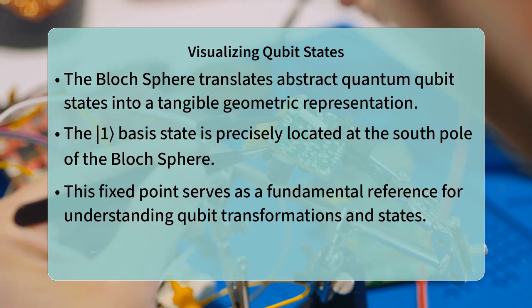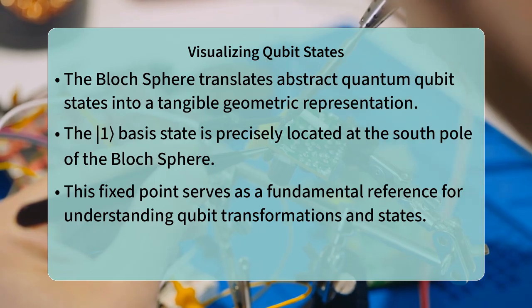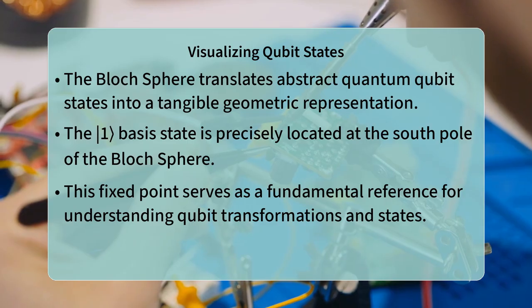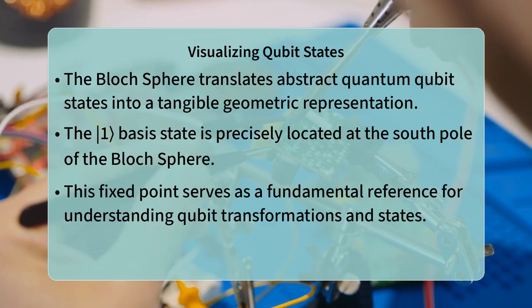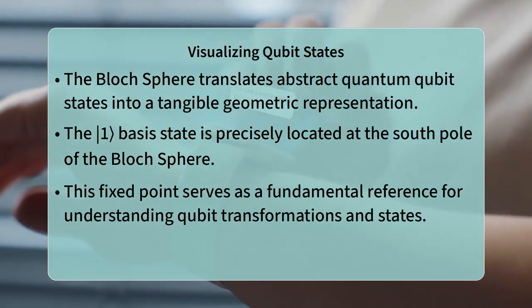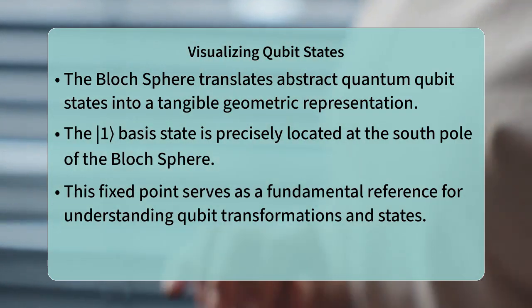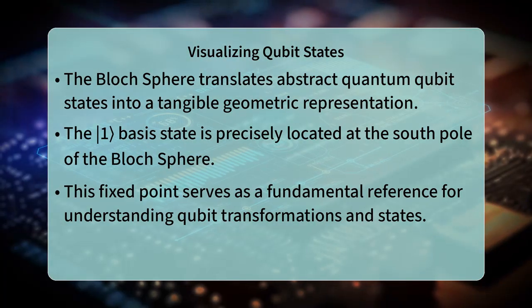Have you ever wondered how we take the incredibly abstract world of quantum information and turn it into something we can actually see and understand? It is a fascinating challenge to visualize a qubit state, which can be a complex superposition of 0 and 1. Fortunately, quantum mechanics offers us an elegant geometric solution for this very purpose.